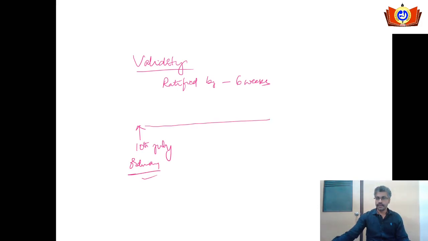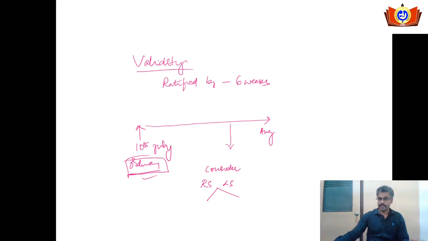It should be ratified before the 2nd or 3rd week of August. Rajya Sabha and Lok Sabha will sit separately. The Parliament is in session. They will take up the issue. Whatever ordinance is given by the president will be considered separately by the Rajya Sabha and separately by the Lok Sabha. If they do accept it, it will become a permanent law.